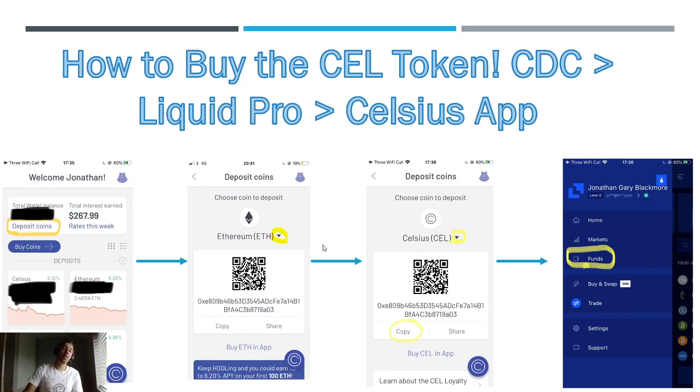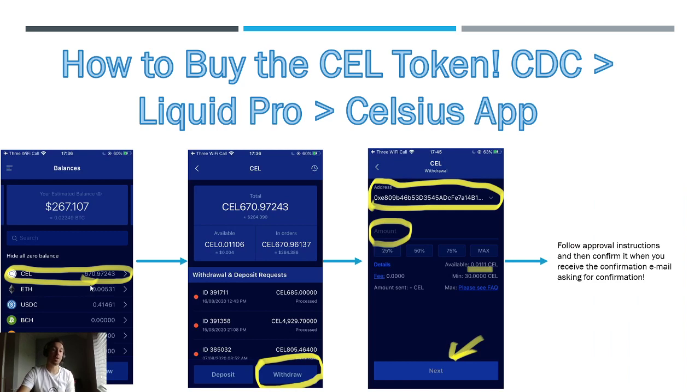Once you've bought them, this time same process but for a different coin. You've got your CEL tokens. Go to the CEL app. This time deposit coins. Starts with Ethereum, always does. Click on the arrow, choose the CEL token, copy the address, go back to Liquid Pro. Funds. This time you're going into your CEL funds, that's the coin you're using. Withdraw, put the address in, and they'll send you an email confirmation again to confirm it and save the address.